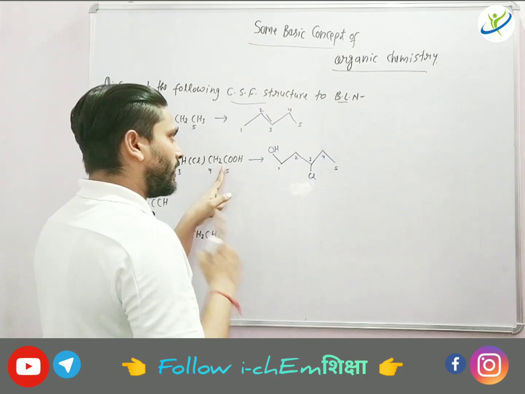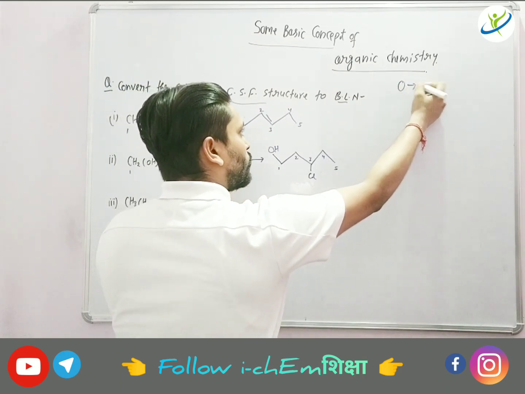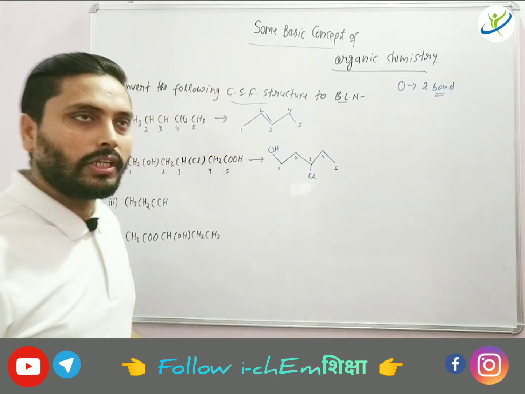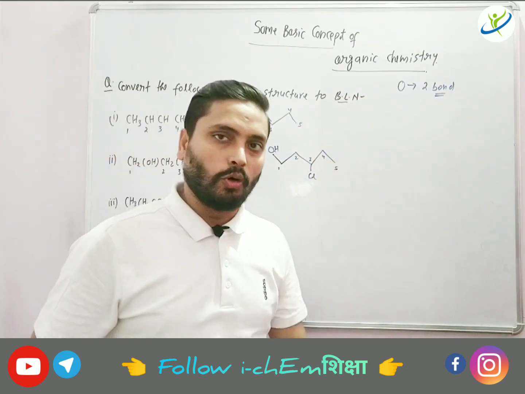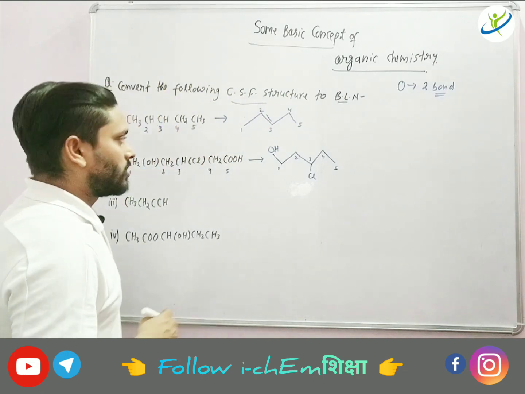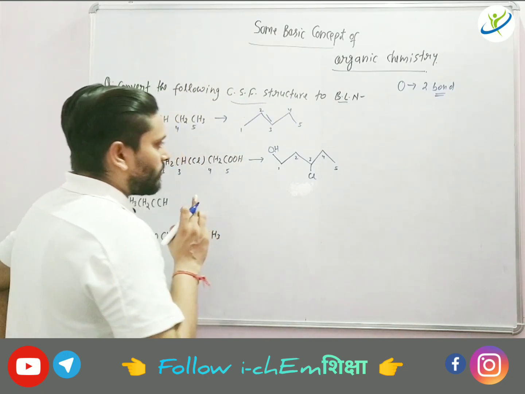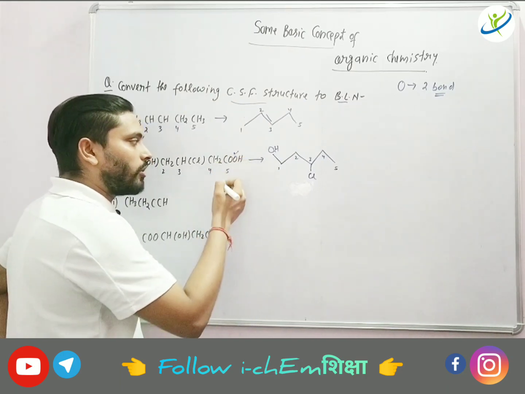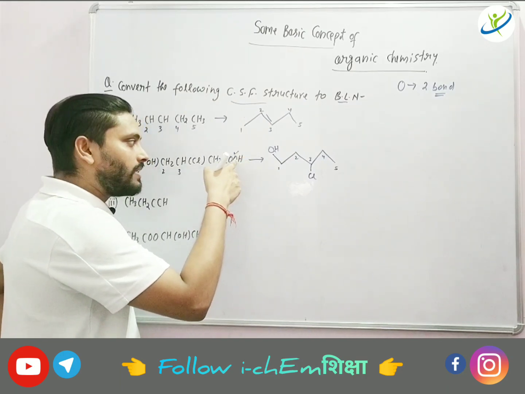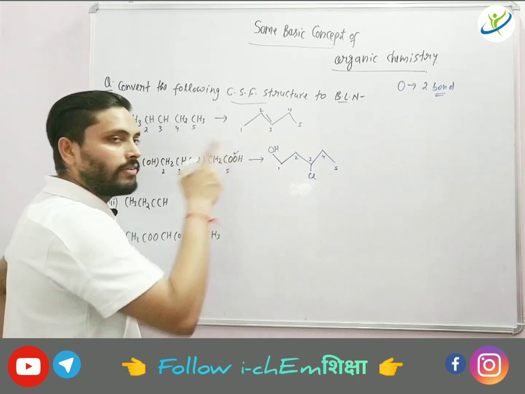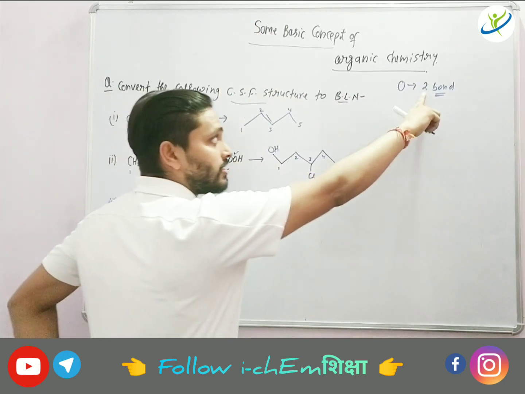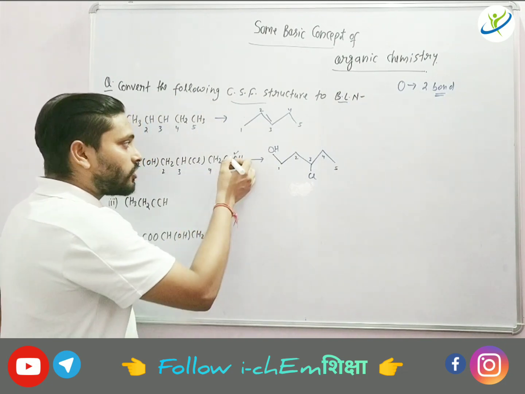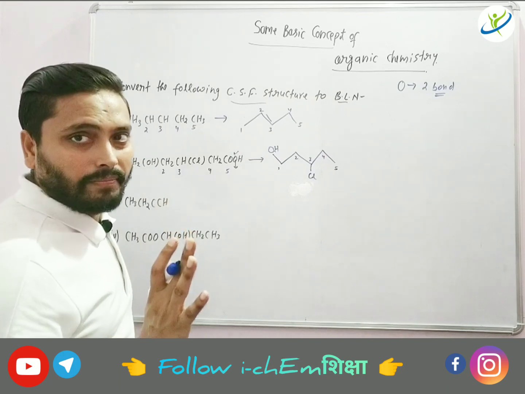That means if you see, oxygen can form 2 bond maximum. Carbon can form 4 bond usually, so oxygen can form maximum of 2 bond. This is the concept we should know. Now if you notice one point, this oxygen is there and this oxygen there. Since this oxygen is forming 1 bond with hydrogen, that means this oxygen must be attached with this carbon with single bond to fulfill its valency of 2. I am talking about this oxygen. And this oxygen is not forming any bond.